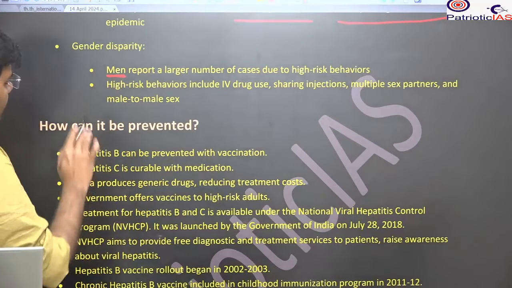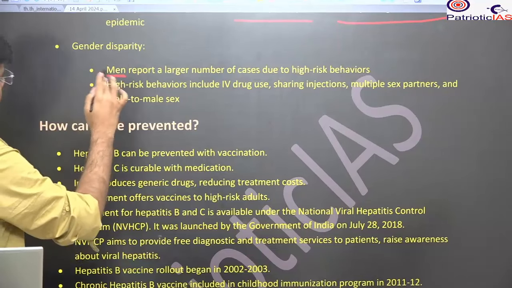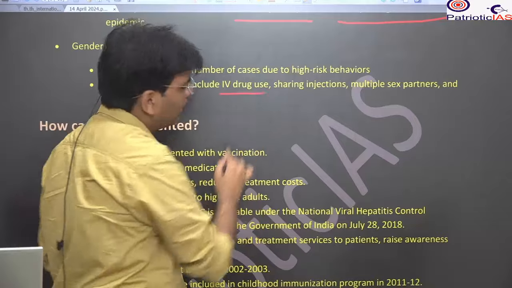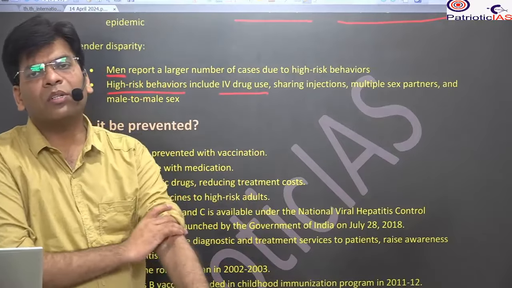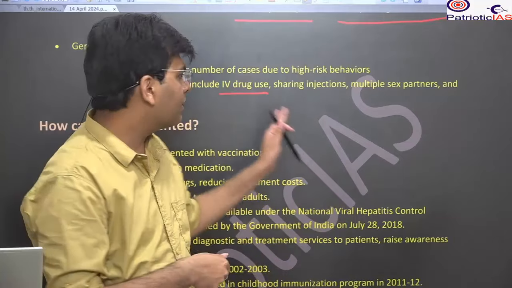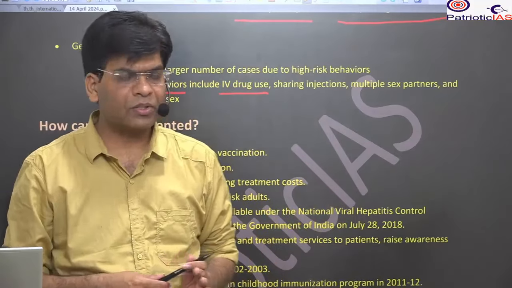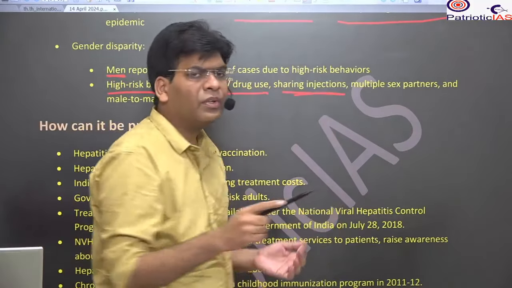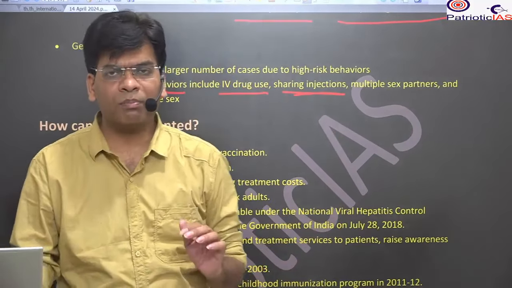Okay, besides that, what is the cause of high-risk behavior such as IV drug use? What is IV drug use? It means that you directly inject the drug into your vein, and this results in hepatitis B or C. Okay, sharing injections: generally we go for a syringe, and poor people don't have the money.